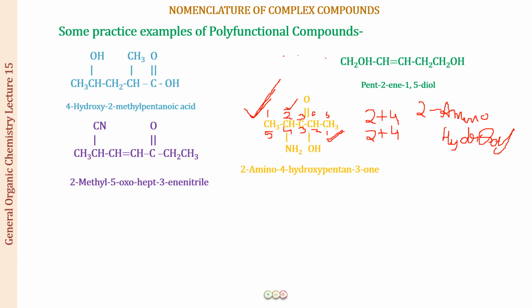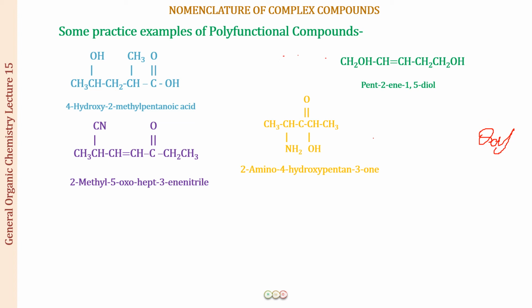Okay, I hope now you are getting more and more knowledge and you are not going to make mistakes. You have to practice a lot. When you practice a lot, you are going to be perfect in it. It is very easy. It is only that when we follow all the rules, we understand all the rules, then we know about all the suffixes, the prefixes. That is one thing that you have to learn. I will not be able to help you in that. The prefixes, suffixes, all you have to learn. That is one thing that requires learning. The rest of the things I'm explaining to you, I hope you are not going to make any mistake in that.